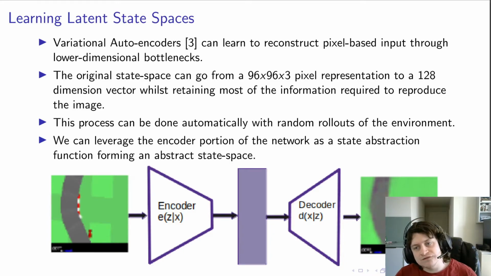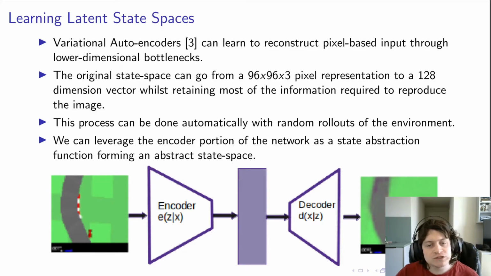And even though this is a drastic reduction in size, we can keep most of the information required to reproduce the image. Some samples can be seen here in the images going through the little diagram, where even though there is some blurring of the image, particularly around the red corner section, almost all of the relevant information has been retained.